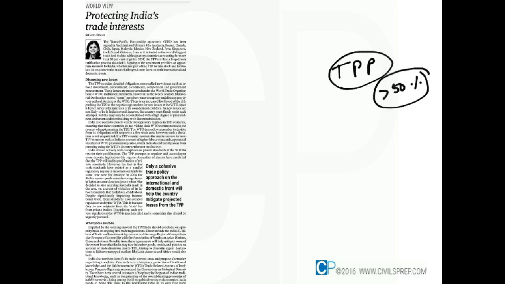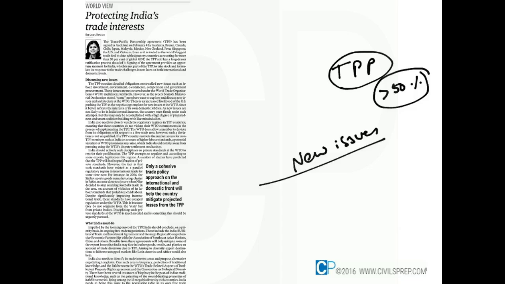Now, the first thing is the new issues which are not there in the WTO negotiations; they are being brought under the TPP. They include e-commerce, labor, competition, and providing for governmental procurement or equality of treatment in governmental procurement. All are part of this. So in this context, India with like-minded nations has to strongly oppose this in the WTO.